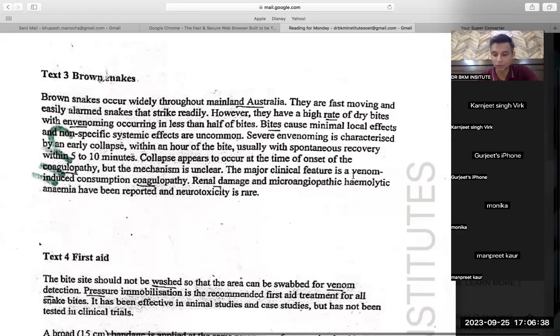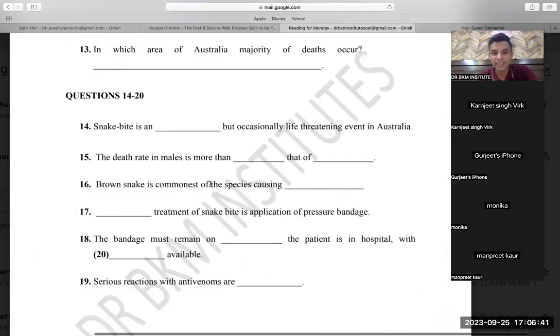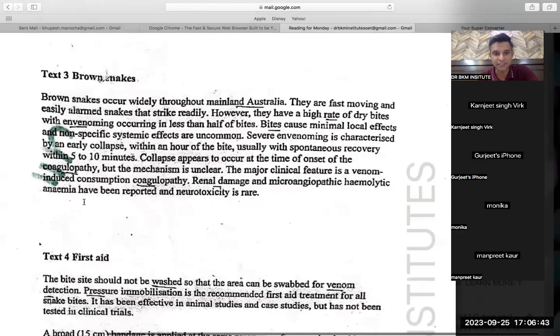So when I go to the question again, brown snake is the commonest of species causing venom induced consumption coagulopathy. So this should be my answer, because this is the major clinical feature. That means it causes this thing. Clinical feature is also a symptom, so it causes this thing. Obviously this should be my answer, but in this, the answer has been given as death, but no way we could relate it to death. So please do not judge yourself.